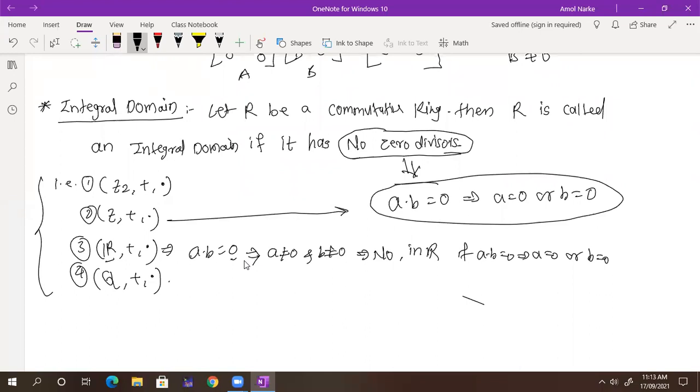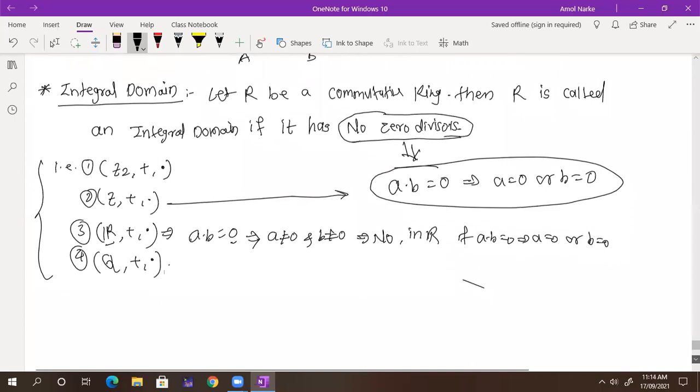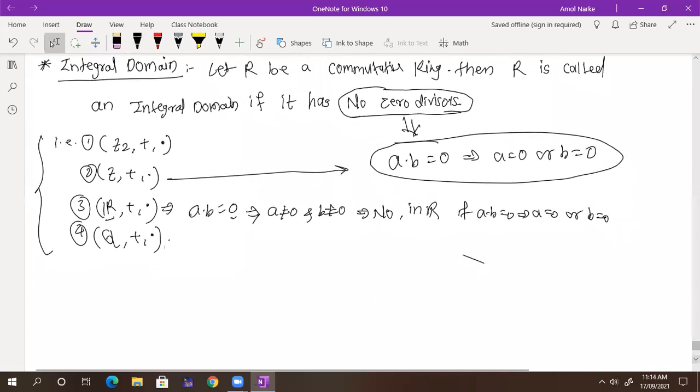Any doubts in integral domain? Can I go further? Write down this. Now you have the next definition, and the last point in our first module is nothing but field. What is the definition of field? Let R be a commutative ring with unity.